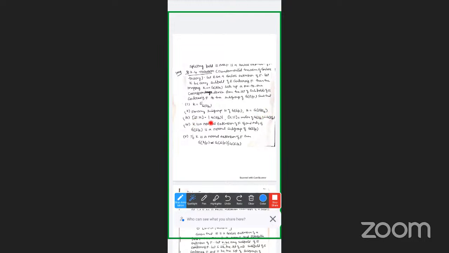Third one: degree of E over K is equal to order of G of E over K, and degree of K over F is equal to index of G of E over K in G of E over F. Next, fourth one: K is a normal extension of F if and only if G of E over K is a normal subgroup of G of E over F. Last condition: if K is a normal extension of F, then G of K over F is isomorphic to G of E over F divided by G of E over K. So this is the statement for the fundamental theorem of Galois theory. So proof.